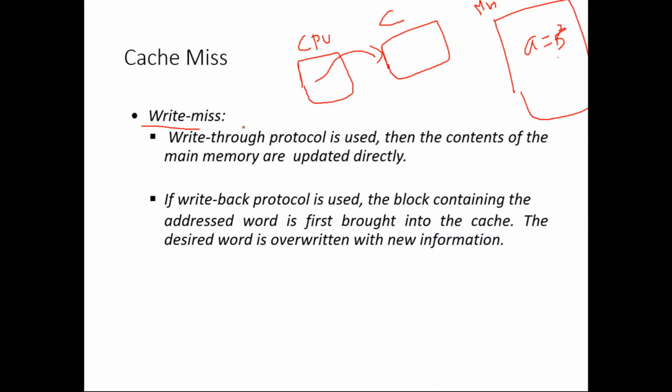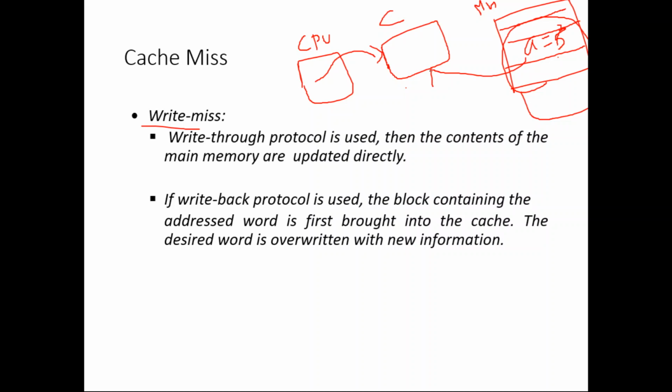Okay, write miss. So again, there are two ways to handle this. Whenever there is a write miss, the memory control unit will identify that particular block in the main memory which contains the word a equal to 5, and then move that entire block to the cache memory.